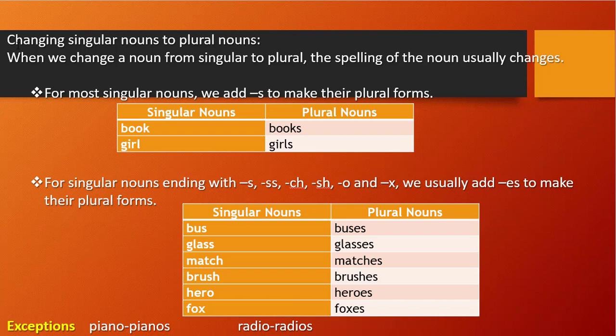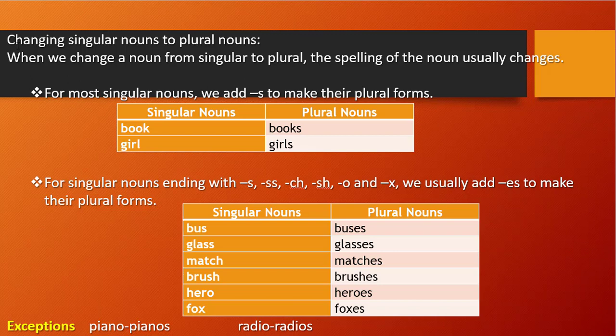In the end, we will add s. Here you see singular nouns. Book, but when I write the plural noun, it becomes books. So I have added s to the end of the spelling, right? Similarly, girl will become girls. So most of the singular nouns work this way, but in every case it is not possible. There are a few cases in which it changes.